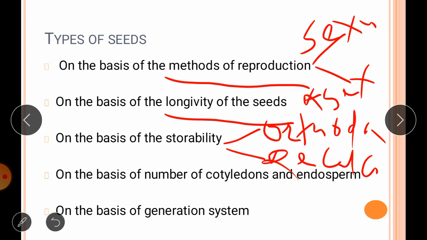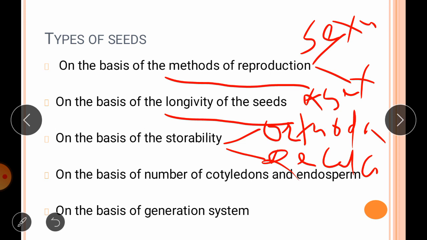The viability of these seeds drops drastically if their moisture content is reduced below 12 to 13%, and they are unable to tolerate freezing temperature. So such seeds present considerable difficulty in storage, and they are short lived. Seeds of many forest and fruit trees like cocoa, rubber, coconut, tea, coffee, citrus, mango, jackfruit are examples of recalcitrant seeds.